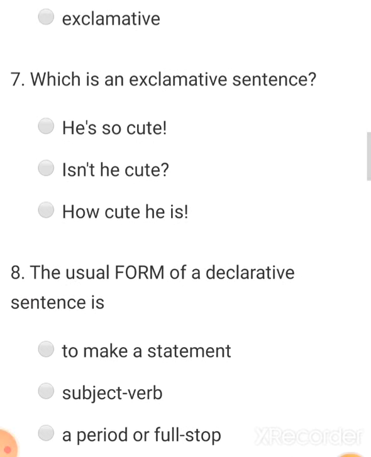Question next. Which is an exclamative sentence? Options: He is so cute, isn't he cute, how cute he is. So here you can see "He is so cute" is a simple sentence. "Isn't he cute?" is an interrogative sentence because here is a question. Now here you will find "How cute he is", exclamative, and here you find the exclamation mark also. So this will be the correct answer, how cute he is, because in exclamative sentences we use surprise or sudden feelings.